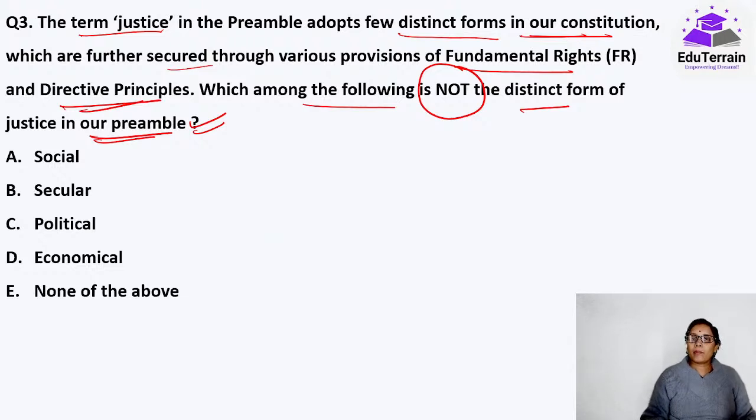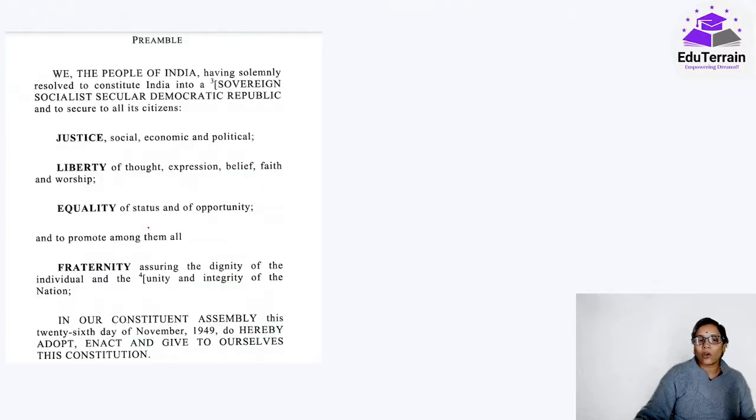See, when we talk about justice in our preamble, it focuses on 3 major parts, or you can say in 3 distinct forms it is considered, and that is social justice, political justice and economical justice, and secular is not a part of this, as you can see here.